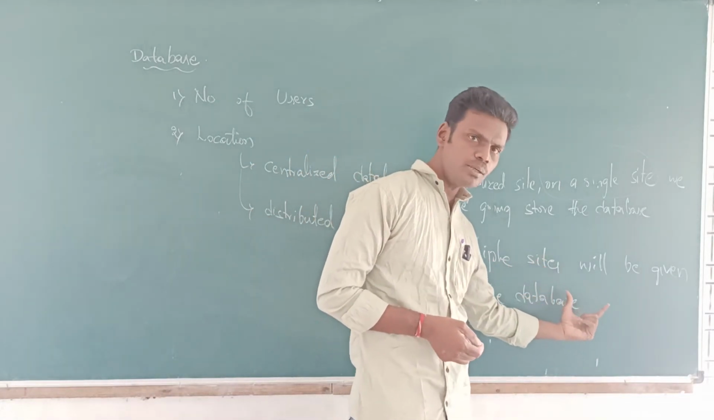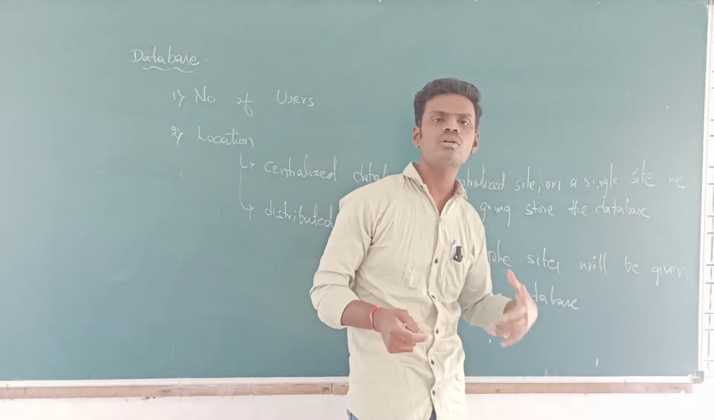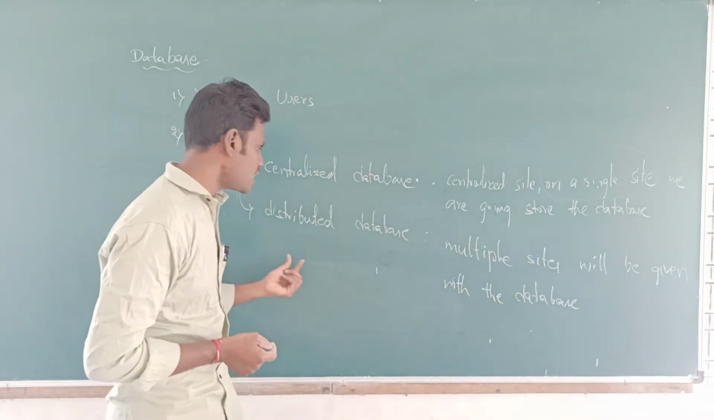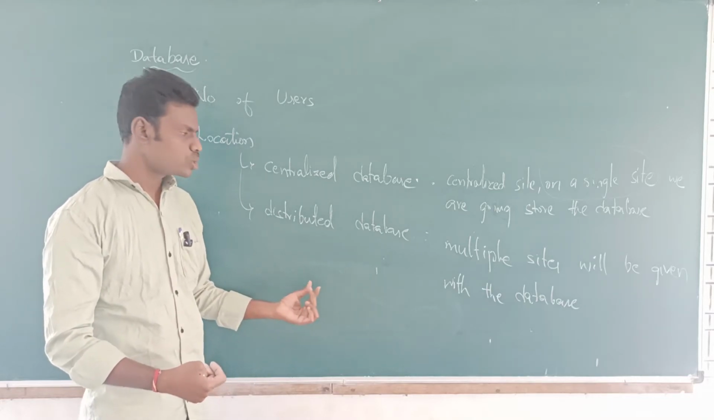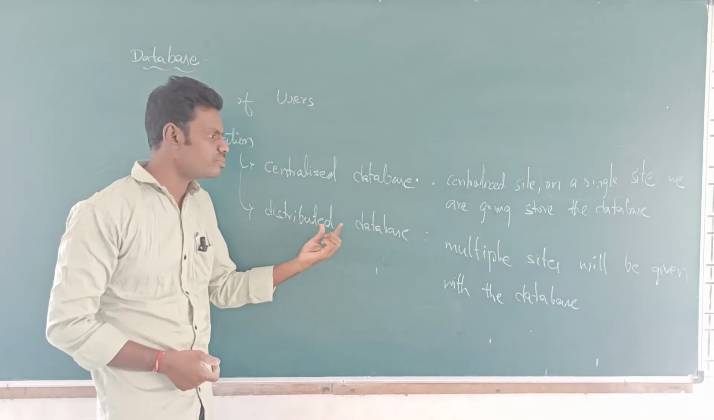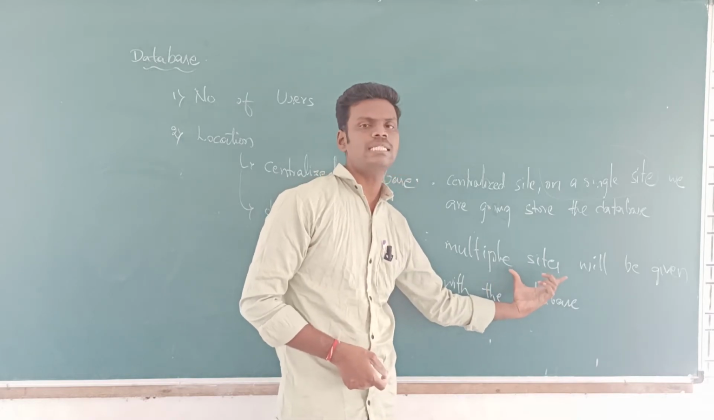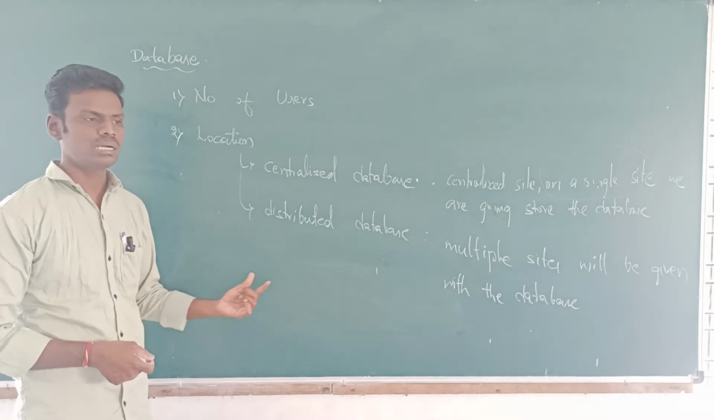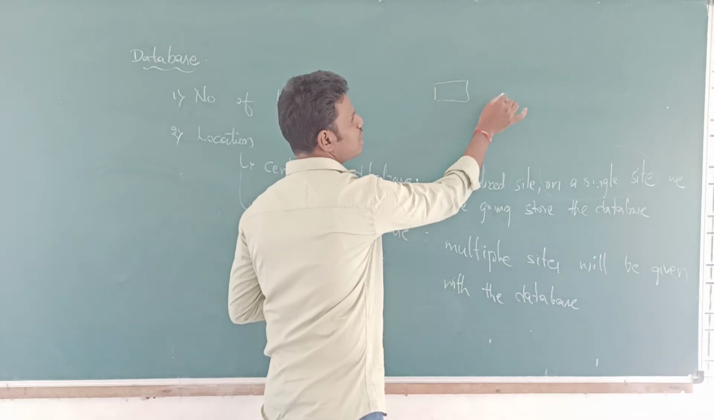Multiple sites will be used in order to store the database, perform the operations, and communicate with the systems. We will be using multiple sites, so that every system will be holding some data about the databases. That is called distributed. Why are we calling it distributed? Because we are distributing the database to multiple sites. That is the reason we call it a distributed database. In a centralized database system, you can think of servers and clients.